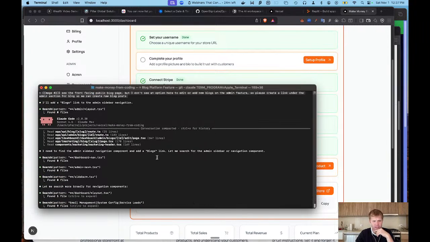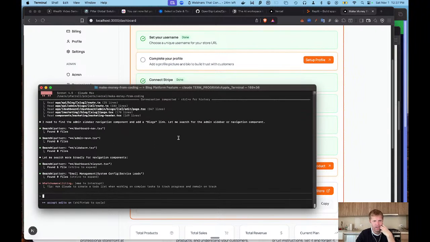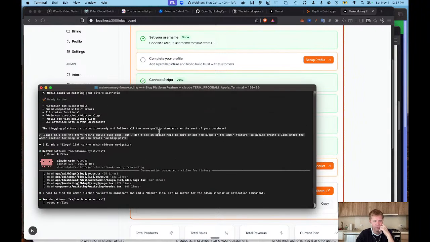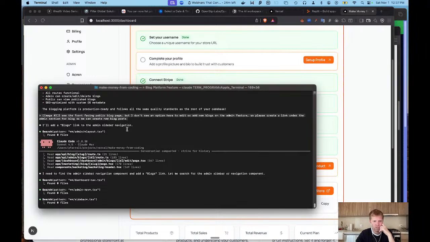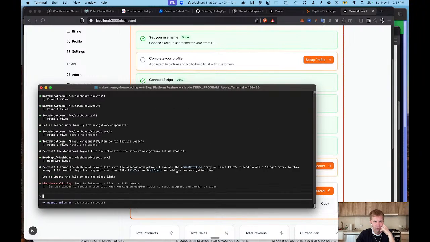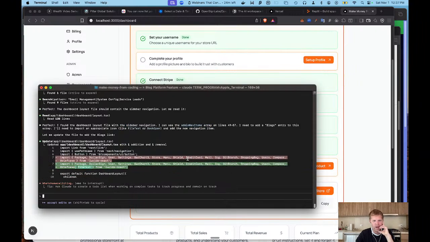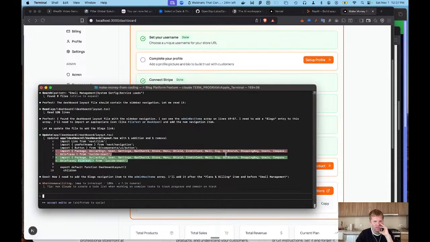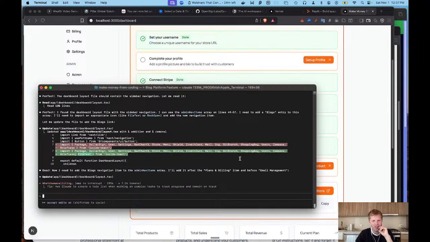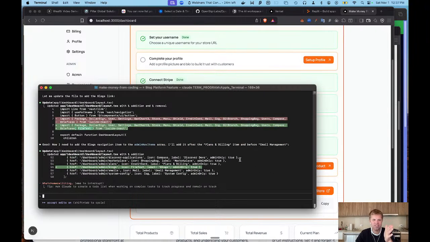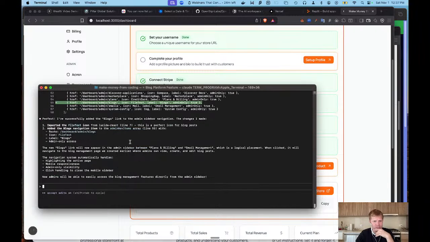All right, so it's finally compacted the conversation, and now we are going through and seeing it continue to build. All right, so it's perfect. I found the dashboard layout with a sidebar. Guys, I recommend that you watch this. I've gotten to the point where I can do 2 of these at once, but honestly, it's better to just stay focused because this is doing stuff that would have taken you by yourself so much time. And it's important for you to know what it created, and to still be able to know what it's actually doing.